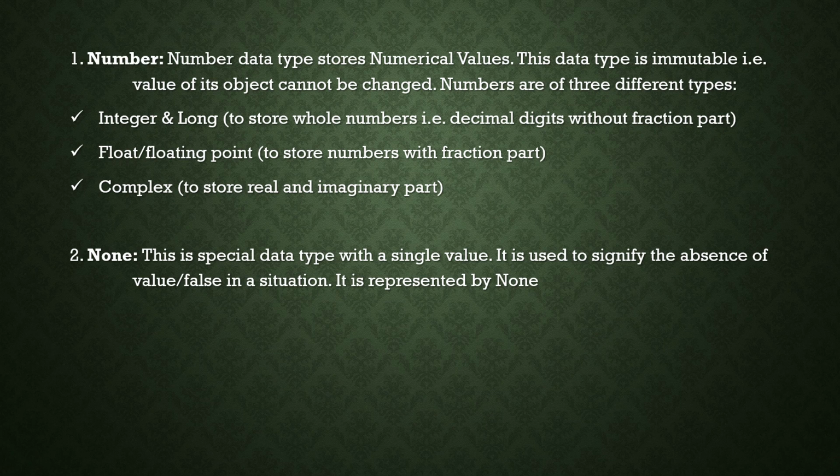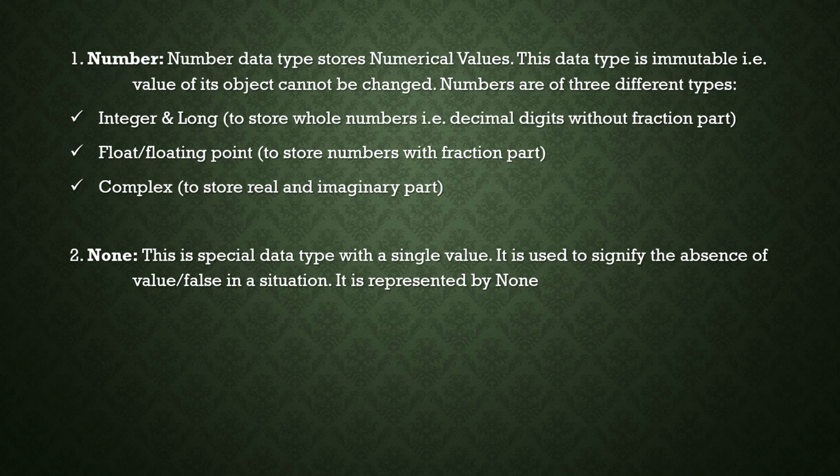Next one is float or floating point, also called real number. Float is used to store whole numbers and decimal fractions also. That is a float or floating point number.